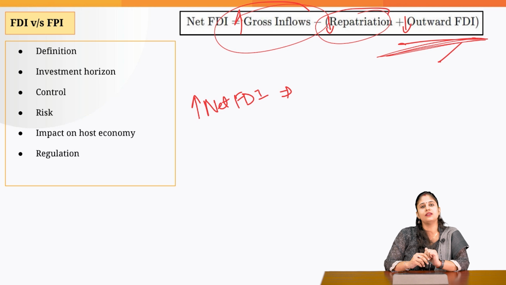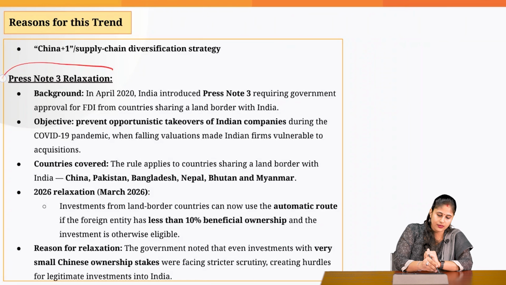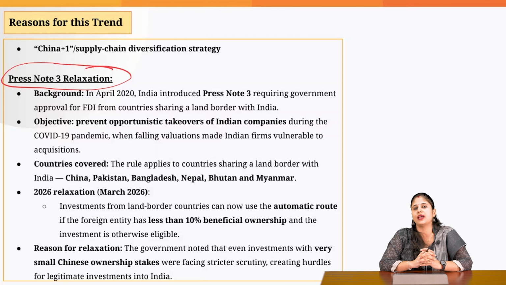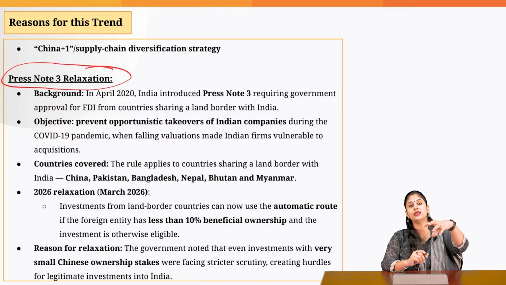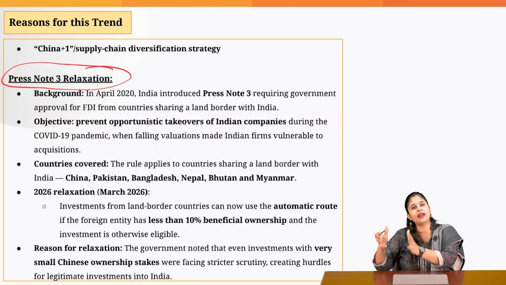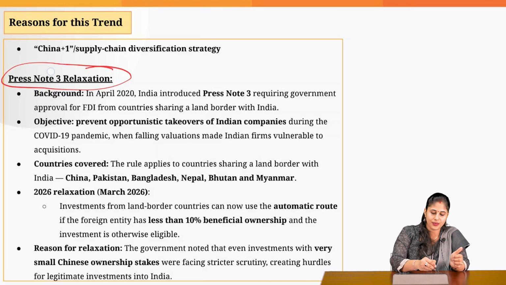Now, why has this gross inflow increased? Let's try and understand. You will be able to understand this with respect to the relaxation that we have done under Press Note 3. In the backdrop of the COVID-19 pandemic, when the Indian companies were not able to perform better, the Chinese companies were doing hostile takeovers of Indian companies. To prevent this, the government came up with Press Note 3 way back in 2020.